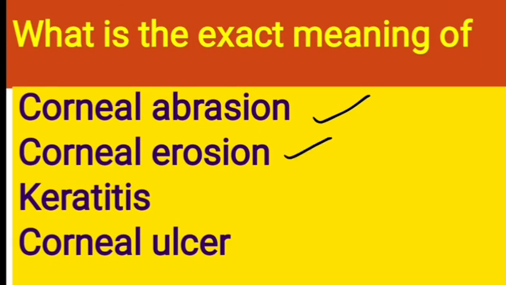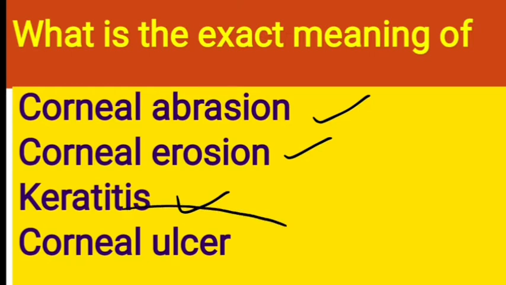Whereas in corneal erosion, which also has an epithelial defect, the cause is different compared to the abrasion. So the presentation, the frequency of presentation, and the treatment will all be different between these two. The next thing is keratitis. As you all know, the 'itis' stands for inflammation, and keratitis means inflammation of the cornea. That's it.